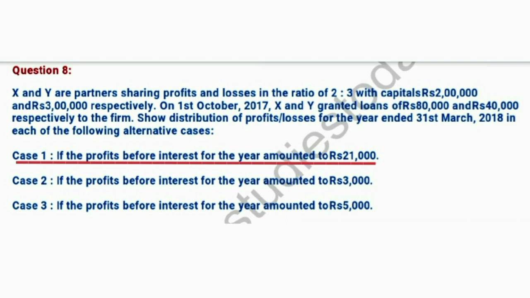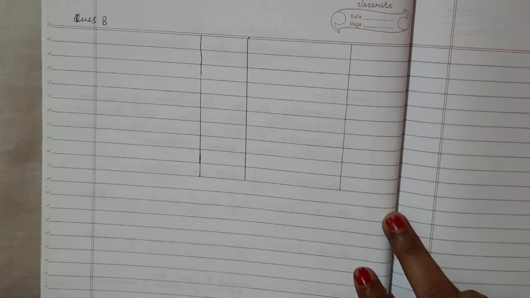What we have to do? We have to show the distribution of profits and losses for the year. There are 4 cases given, so I am solving case number 1. So this is question number 8, case number 1.